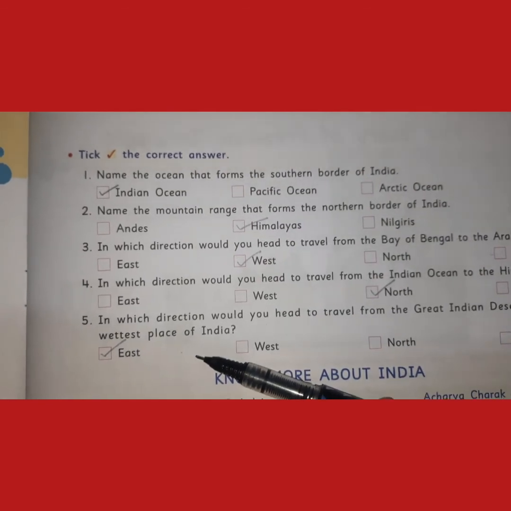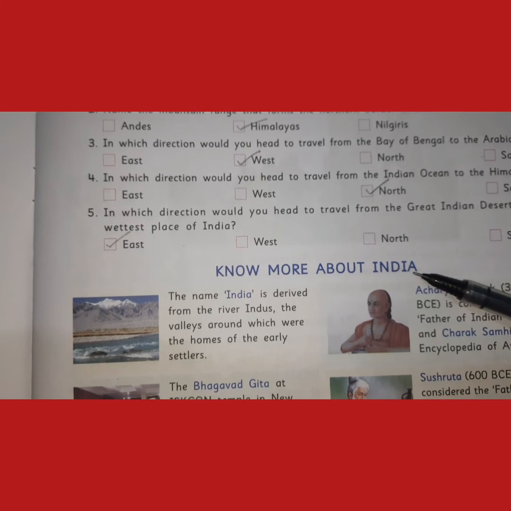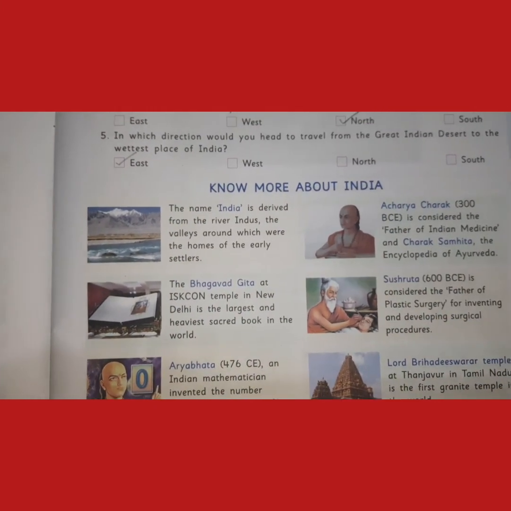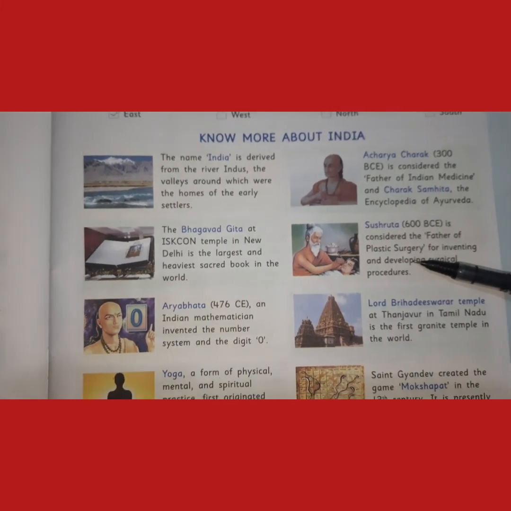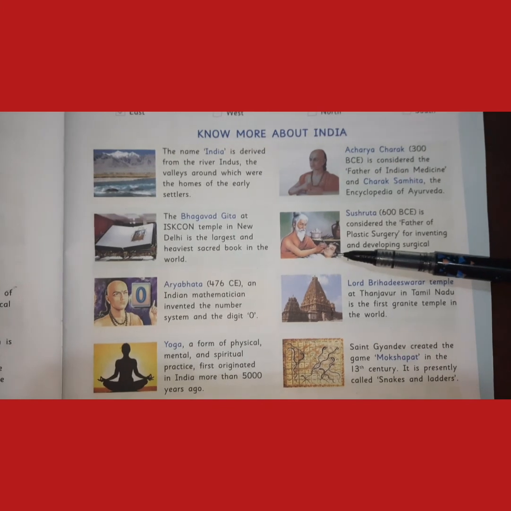Take this one. The next topic is Know More About India. Read about this one. This is the homework for you. Read this properly and make notes on it.